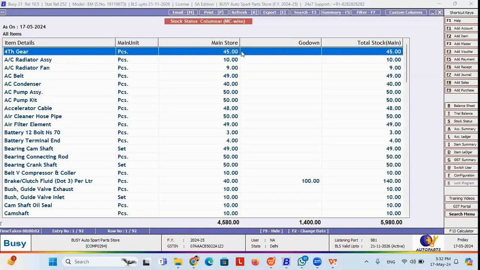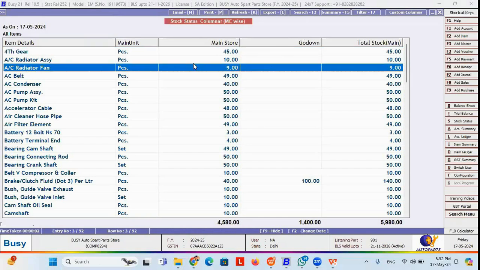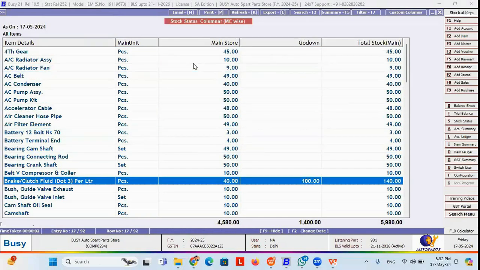So here there are two godowns, one is the main store and another is the godown name. Whatever item is available in the main store and whatever quantity is available in the godown, it will show in the godown column and in the main store column, and the total will show in the total stock column.